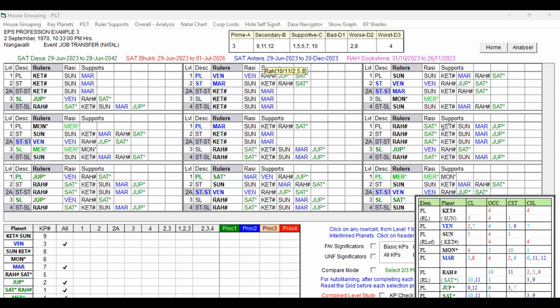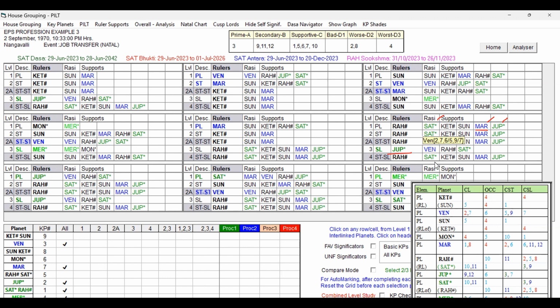Rahu, the Dasa Lord, has Saturn, Jupiter, and Mars. Mars is only supportive, but importantly Saturn and Jupiter, and Jupiter itself, are forming a ruler link. So definitely Rahu will favor the change, that is, the transfer. What is the other important planet which is missing? That is Mercury. So Mercury's role is important. That is not straight away present here.